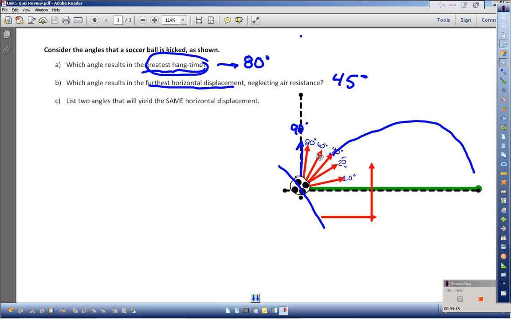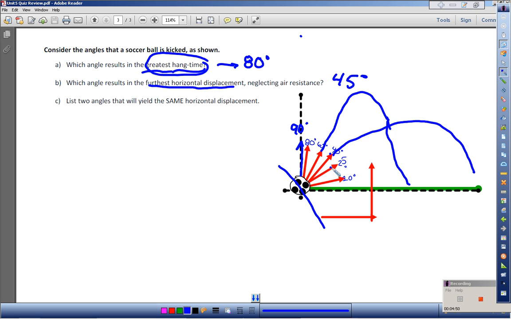Anything below or above it has a complement on the other side. If I am 20 degrees above 45 degrees, I'm going to have more airtime than at 25 degrees, but certainly nowhere near the horizontal displacement I would have at a 45-degree angle, if you believe that this is a parabola.